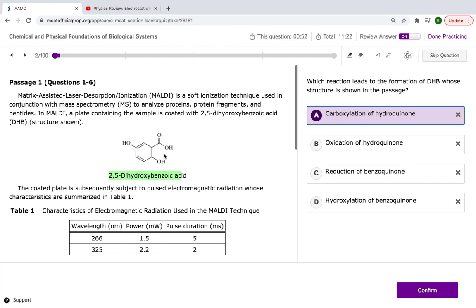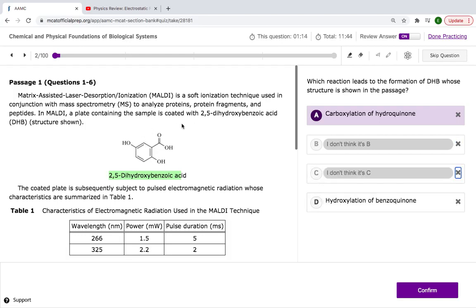We're missing the whole carboxyl group here. So no, not this one. Reduction of benzoquinone. Benzoquinone is the ketone groups here and here. So if we reduce the benzoquinone, we're just going to get the hydroquinone, and we're still missing the carboxyl group in this reaction, so no.